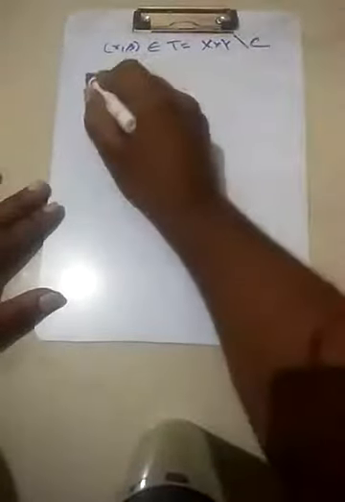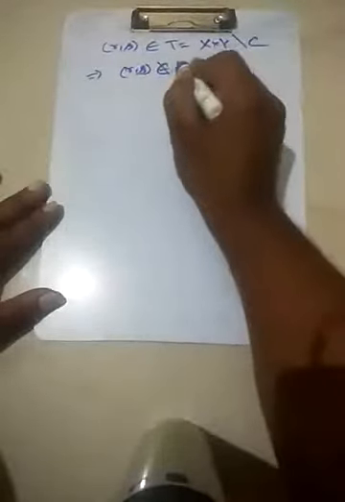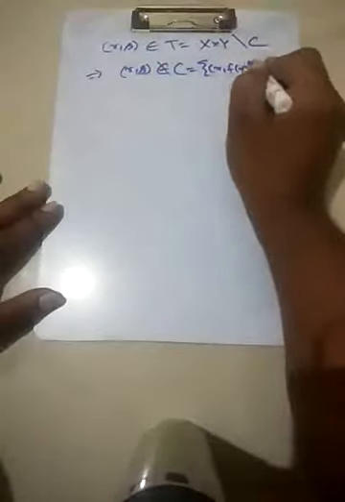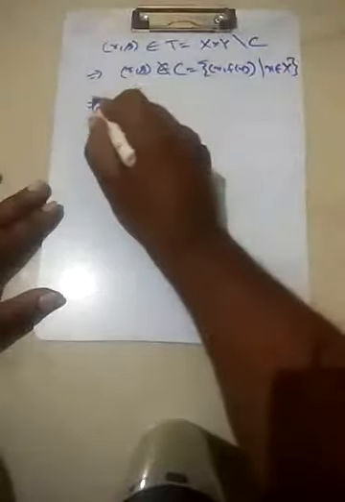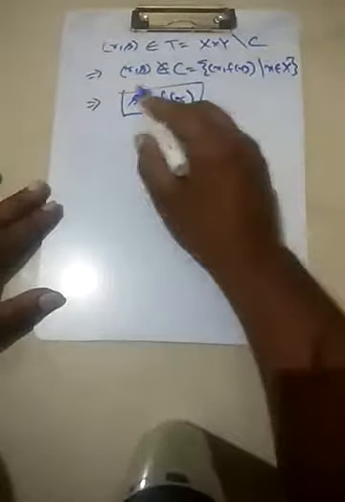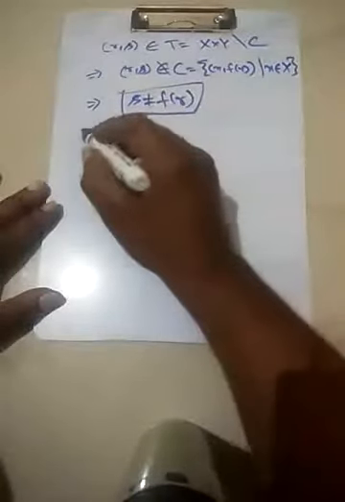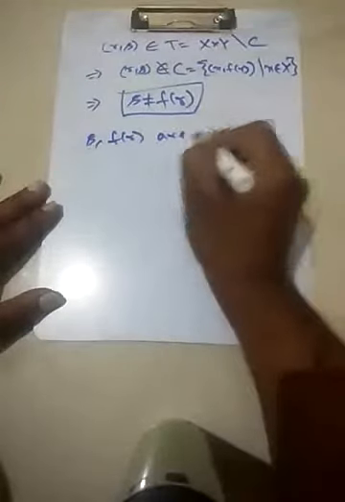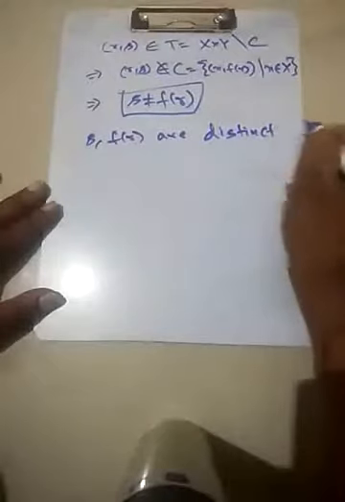To do that, we do the following. Since (r, s) belongs to T, which is X cross Y minus C, that clearly implies that (r, s) does not belong to C, which is the collection of all the set (x, f(x)) such that x belongs to capital X. This certainly implies s cannot be equal to f(r), because it is in the complementary space. So s and f(r) are distinct points